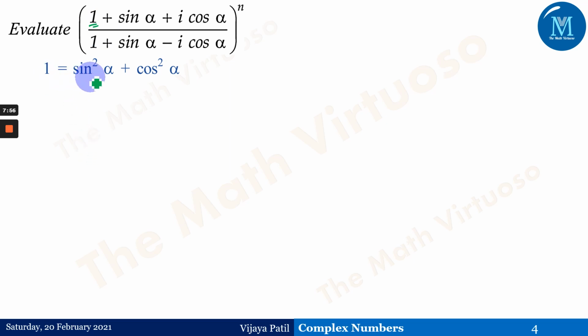So 1 is sin square alpha plus cos square alpha, which can be written as sin square alpha minus I square cos square alpha. One more thing: why have we taken sin square alpha as the real part, or why did we write this plus 1 as minus I square with the cos? That means we have absorbed this I with cos.